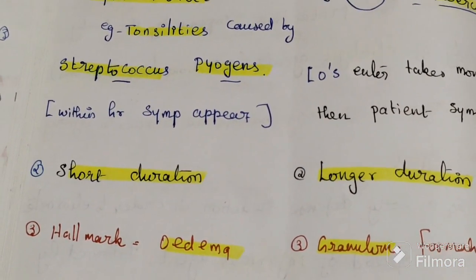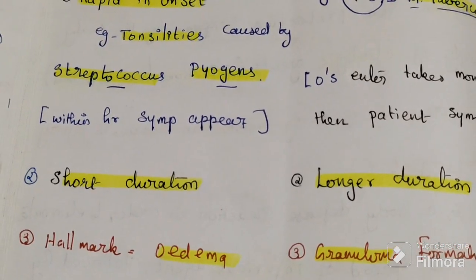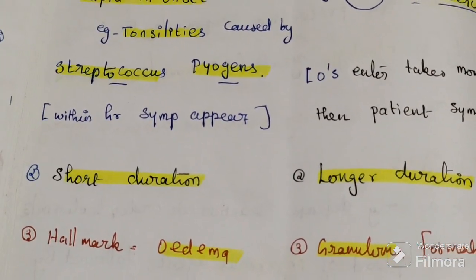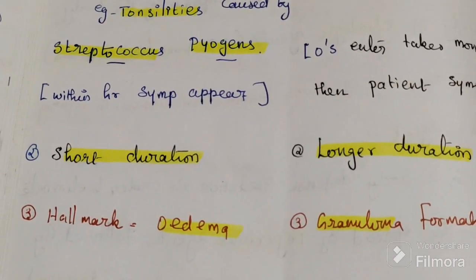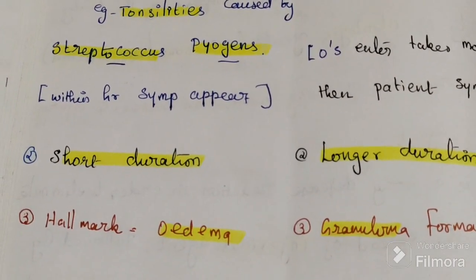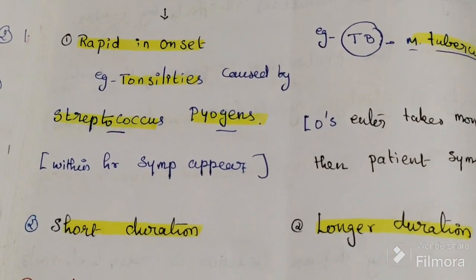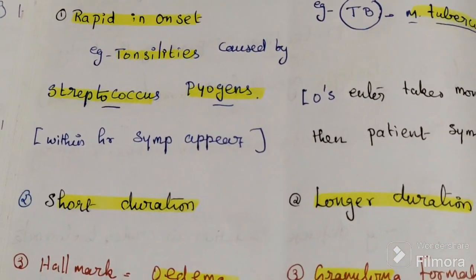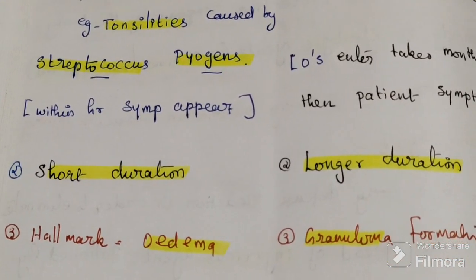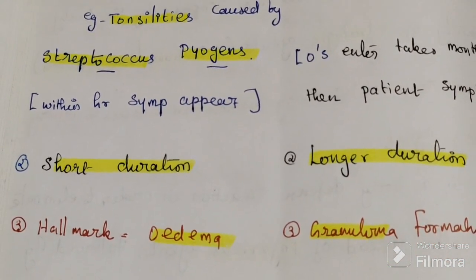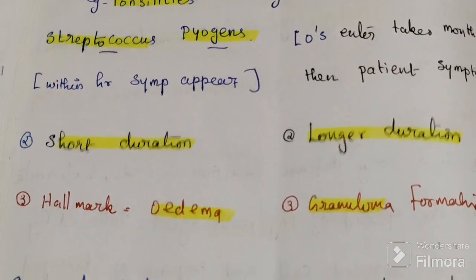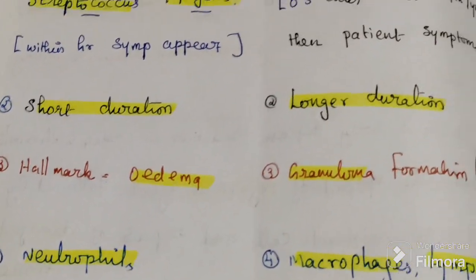This is an immediate response. Whether taking treatment or not, it lasts about 7 days. So here rapid onset, then short duration, then the important hallmark feature is edema, and the main cell here is neutrophils.